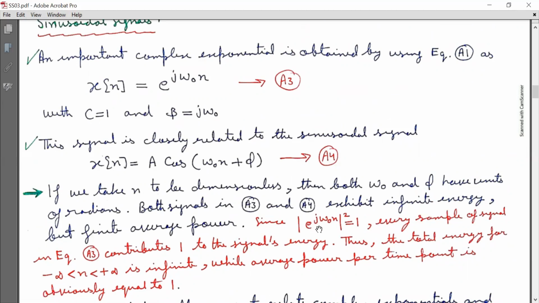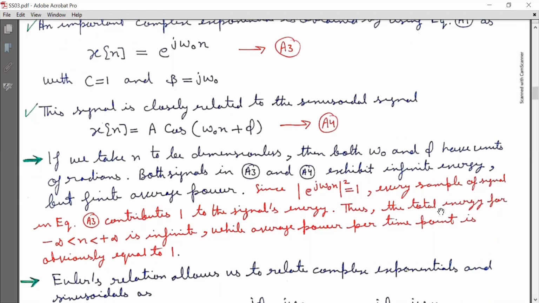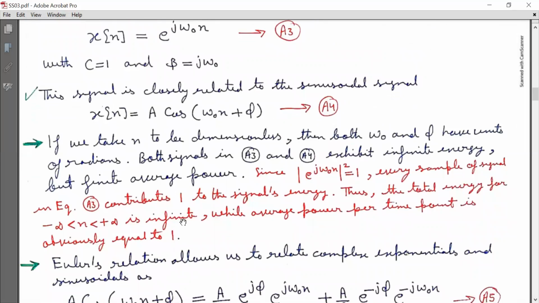Since the magnitude of e^(jω₀n) squared is equal to 1, every sample of the signal in equation A3 contributes 1 to the signal's energy. Thus, the total energy for n in the range minus infinity to infinity is infinite, while the average power per time point is obviously equal to 1. So this is a power signal.